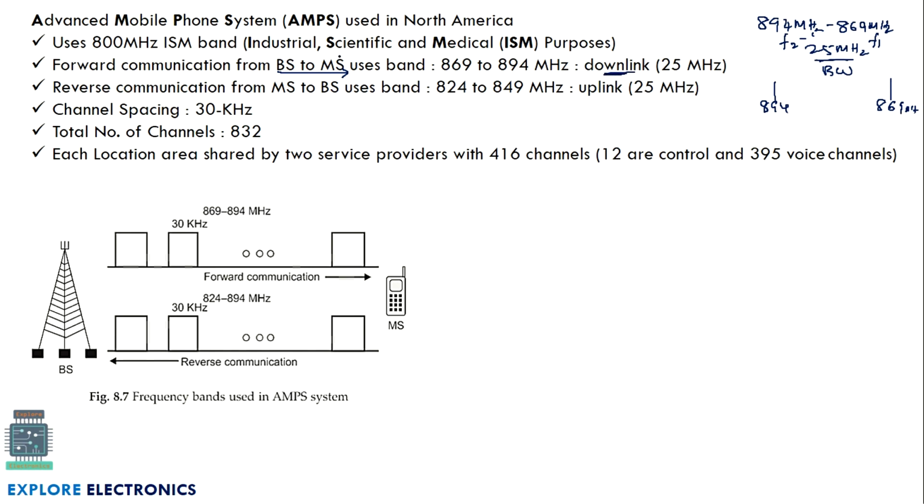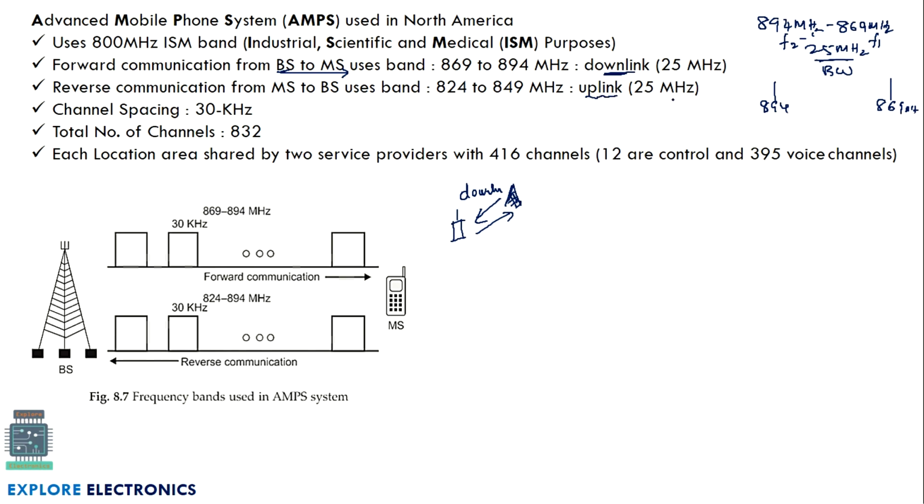Downlink in the sense it is the communication from base station to the mobile station. If we consider this as a base station and this as a mobile station, the signals transmitted from the base station to the mobile station will be called downlink. So this downlink will be using 25 MHz of band. Similarly, the communication from mobile station to the tower or to the base station, we call it uplink. It will be having 25 MHz of bandwidth.